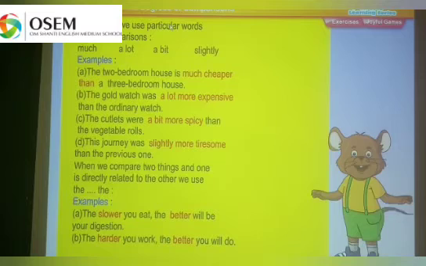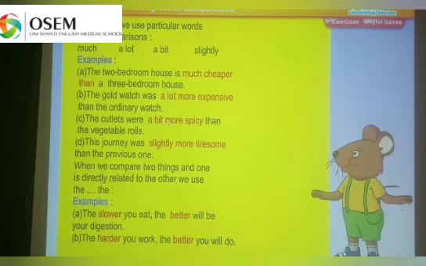Sometimes we use particular words before comparisons: much, a lot, a bit, slightly. For example, the 2-bedroom house is much cheaper than the 3-bedroom house. The gold watch was a lot more expensive than the ordinary watch. The cutlets were a bit more spicy than the vegetable roll. The journey was slightly more tiresome than the previous one.